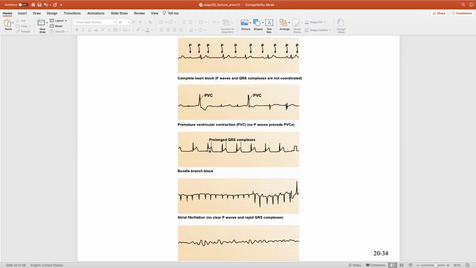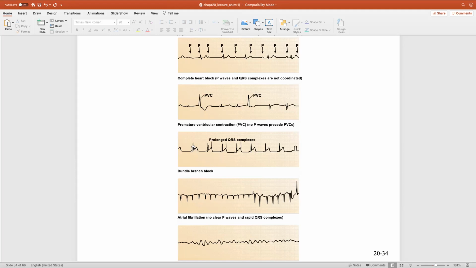This is a prolonged QRS complex that I was just mentioning that's indicative of a bundle branch block, right? So what happens is normally the AV node fires. Think of the AV node as connected to wires. The wires are the left and the right bundle branches. As soon as the AV node fires, the left and the right bundle branches receive a signal and then send it to the ventricular cardiac muscles.